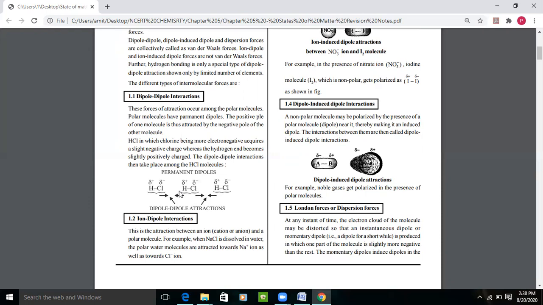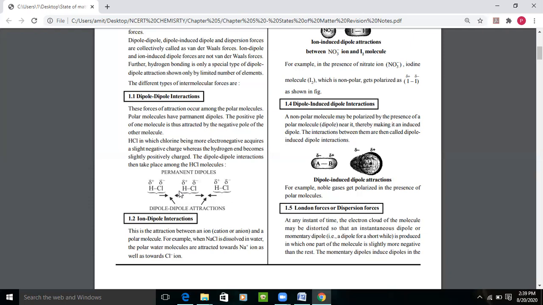If we talk about the ion-dipole, ion means what we know from an ionic compound. When we dissolve an ionic compound in water, a dipole compound, water is considered to be a universal solvent. But still, oil does not mix in it, or oil-like things, petrol, diesel, kerosene oil. These things do not mix with water. Why? Because these are not polar compounds. Only the compounds which have permanent dipoles can mix with water and form ions.